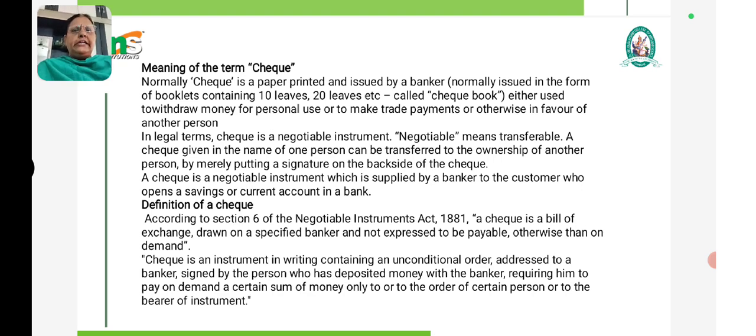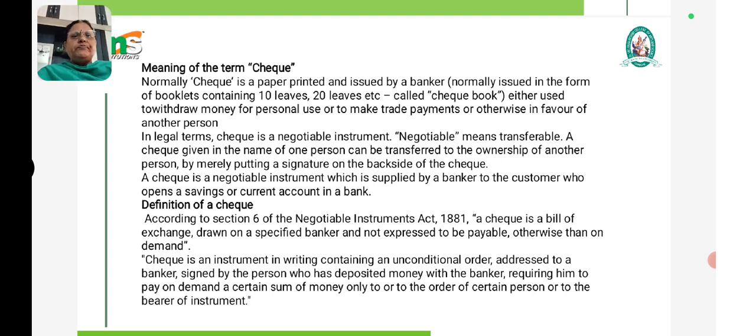Negotiable means transferability from one person to another. A check can be given in the name of one person and transferred to the ownership of another person by merely putting the signature on the backside of the check. A check is a negotiable instrument which is supplied by a banker to a customer who opens a savings account or a current account in a bank.